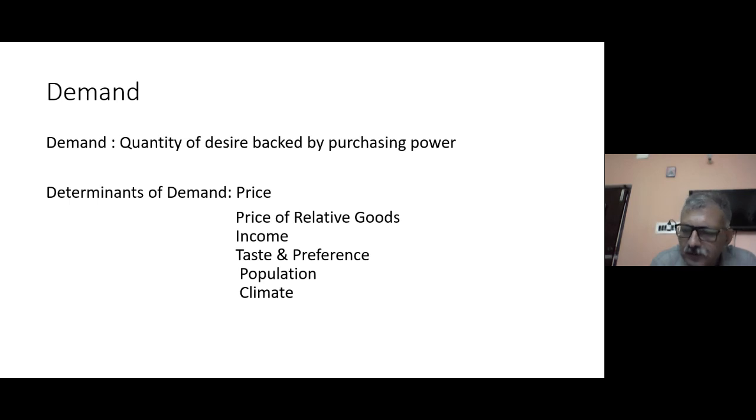For example, tea and coffee, both are beverages. If I drink tea and someday I don't get tea but I get coffee, still my need for a beverage is met. So these two can be called substitutes. Another example, bicycle and car, both are for commutation purposes, right? So they can be called substitutes of each other.